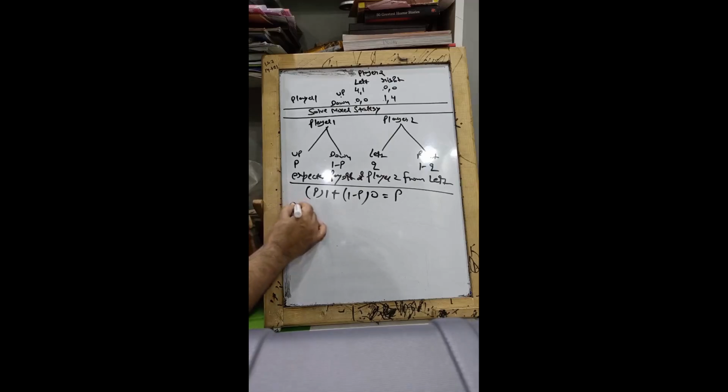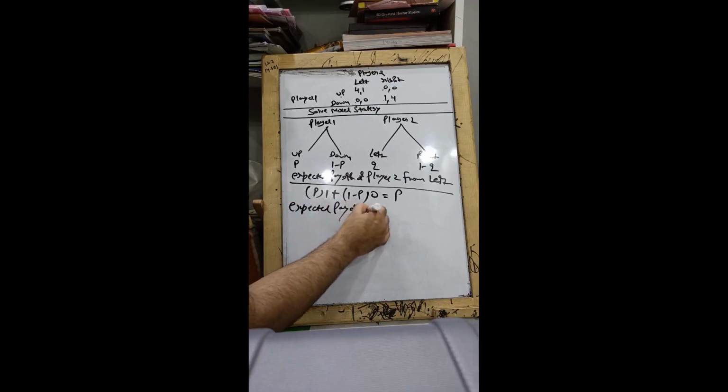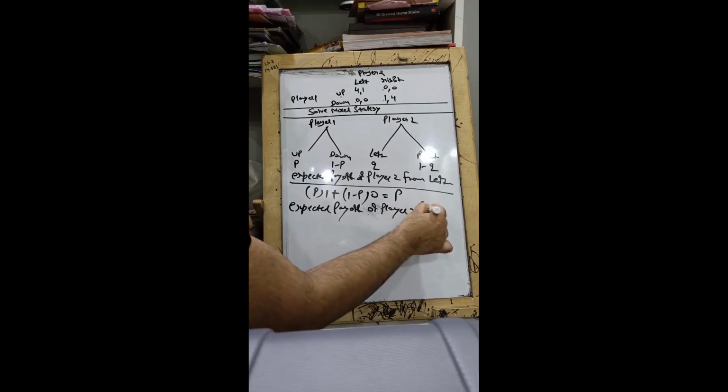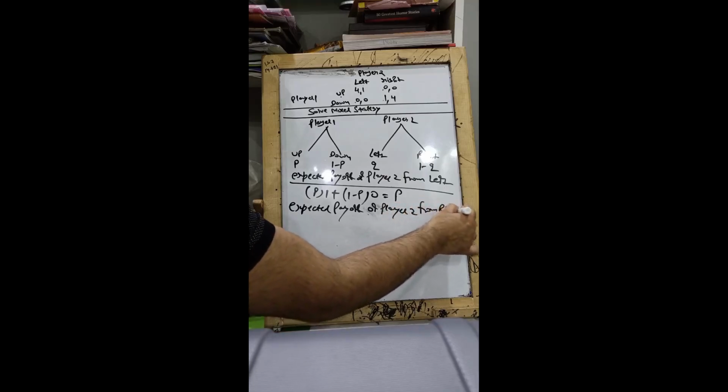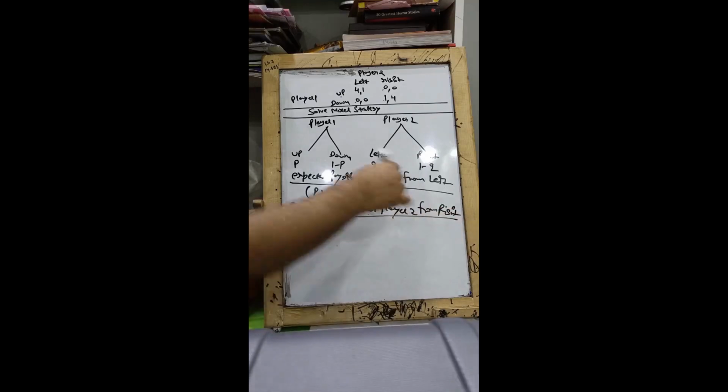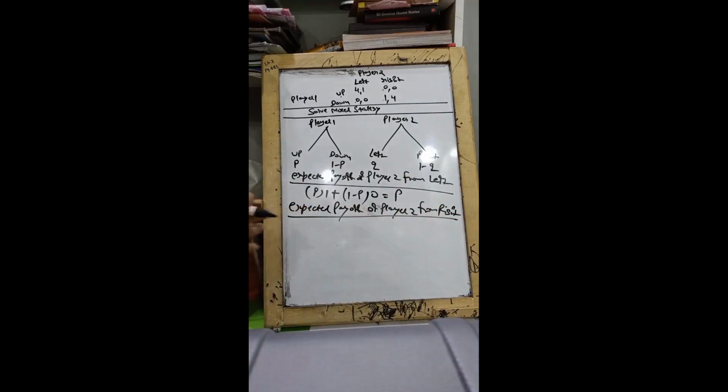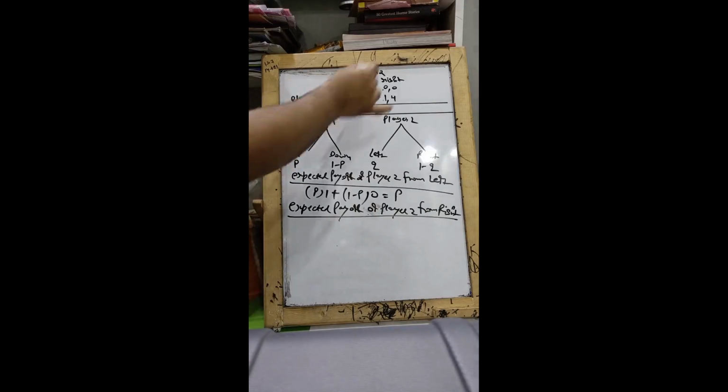Now we write the expected payoff of player 2 from going right. Pardon me for this bad handwriting. Don't you think he has committed himself to go right?